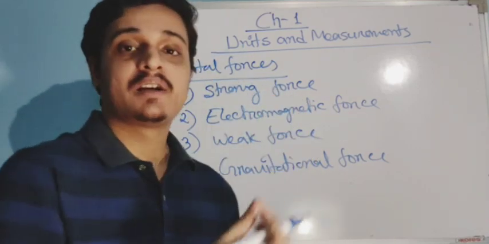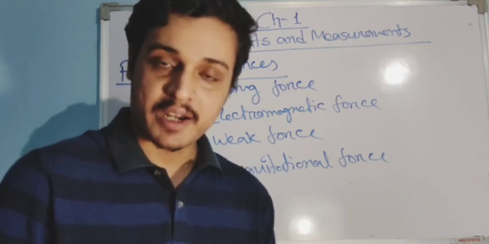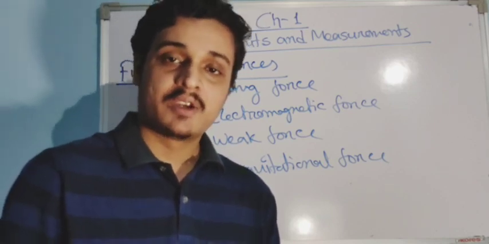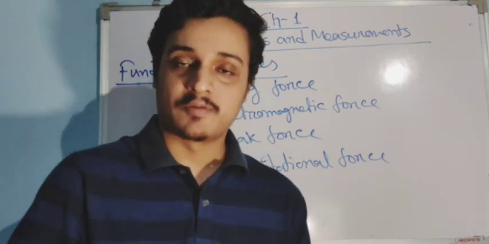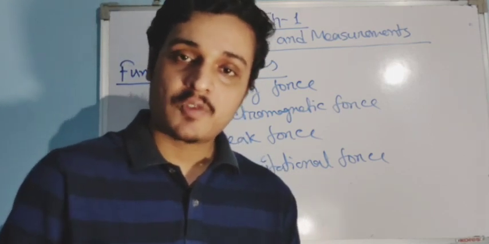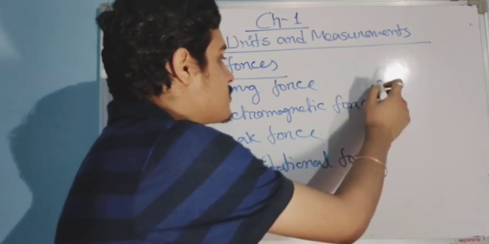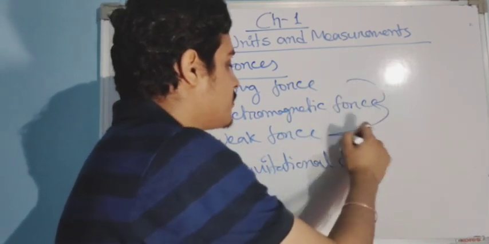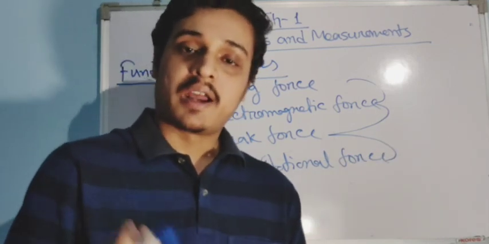and give a single theory, which is called the unified theory, the grand unified theory. You may ask me, sir, what is the actual aim of learning physics? The main aim is that physics tries to combine all 4 forces into a single theory, which is called the grand unified theory.